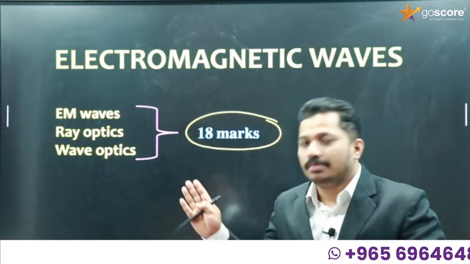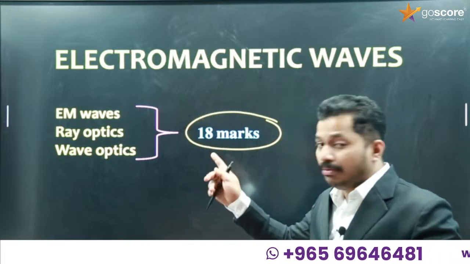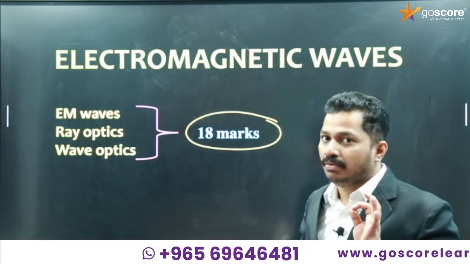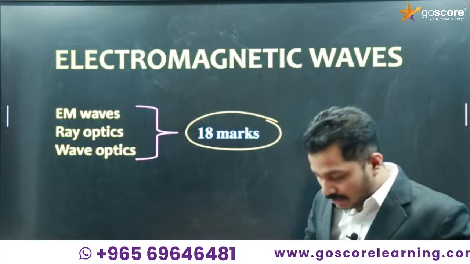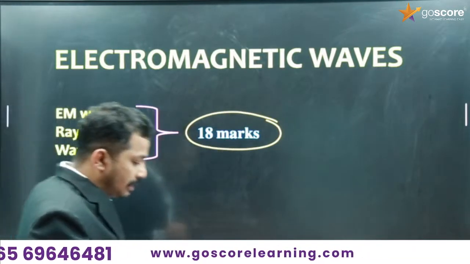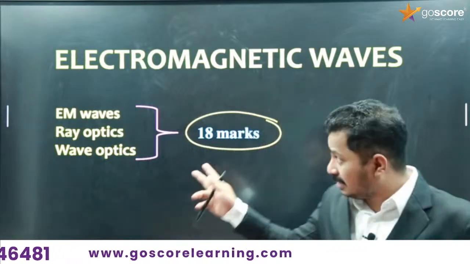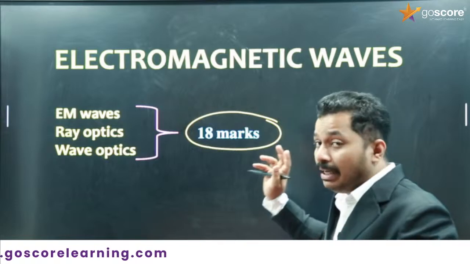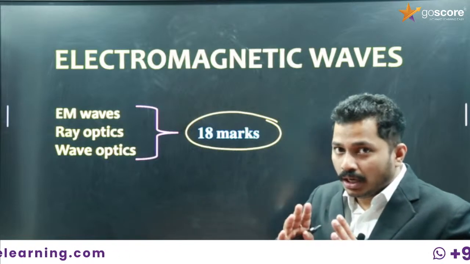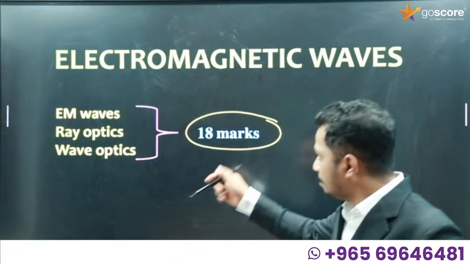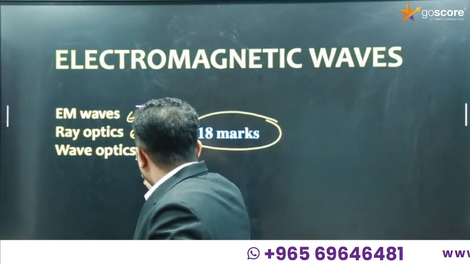Even though I have written EM waves, in the exam you have to write electromagnetic waves, right? Don't write EM waves. So this group consists of three chapters, and from these three chapters, 18 marks of questions will be there. As everyone knows, there is no equal division, like 6 marks from this chapter, 6 marks from this chapter.